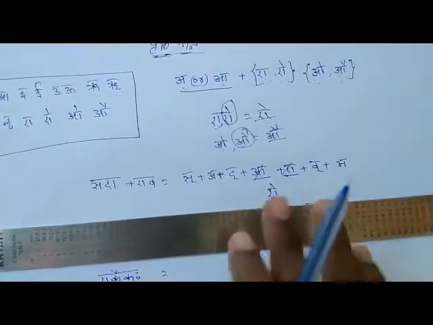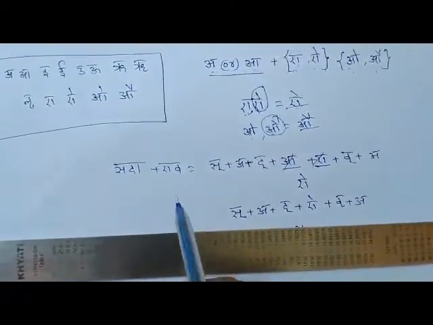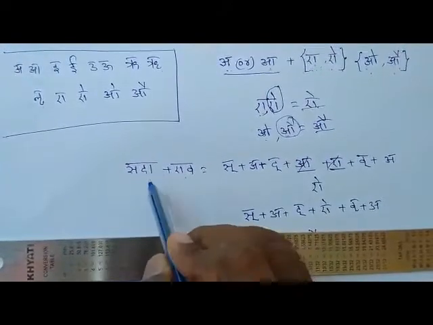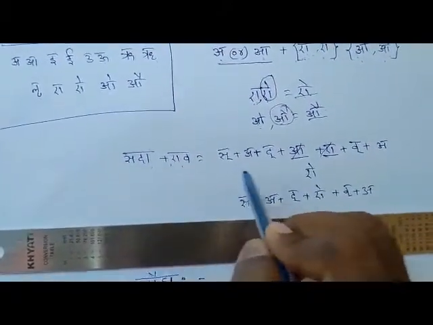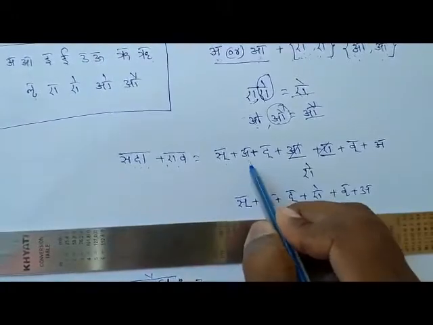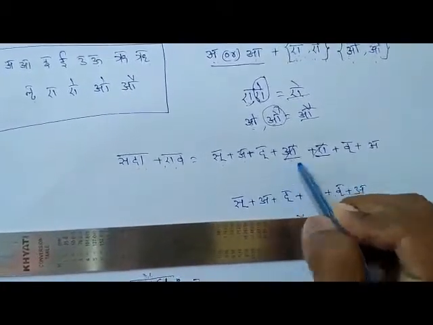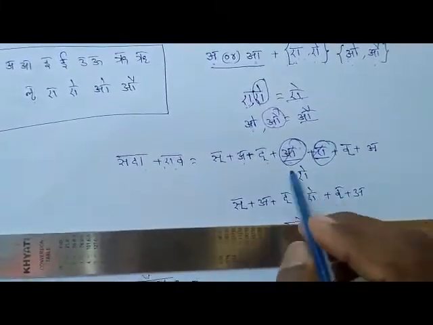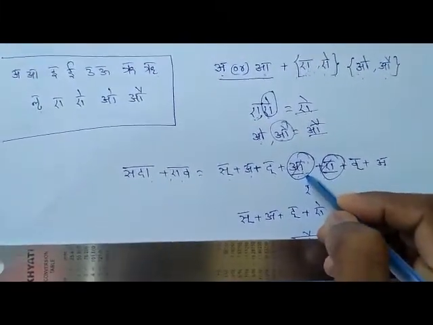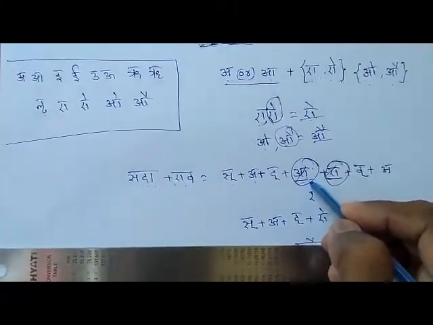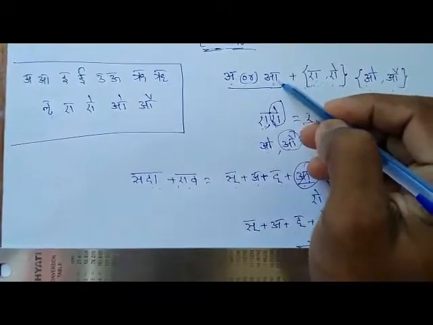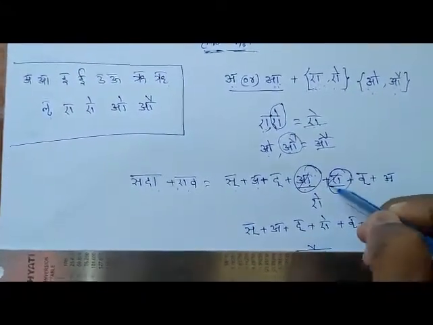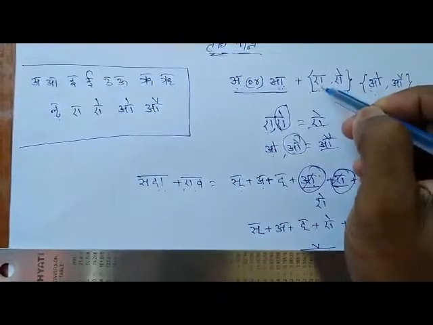Now we will look into the example. Sada plus eva. Let's split this word: Sada plus eva. Underline this one: eva, E. See here, the first word is ending with A, which is in our rules, and the second word is starting with E, which is also in our rules.